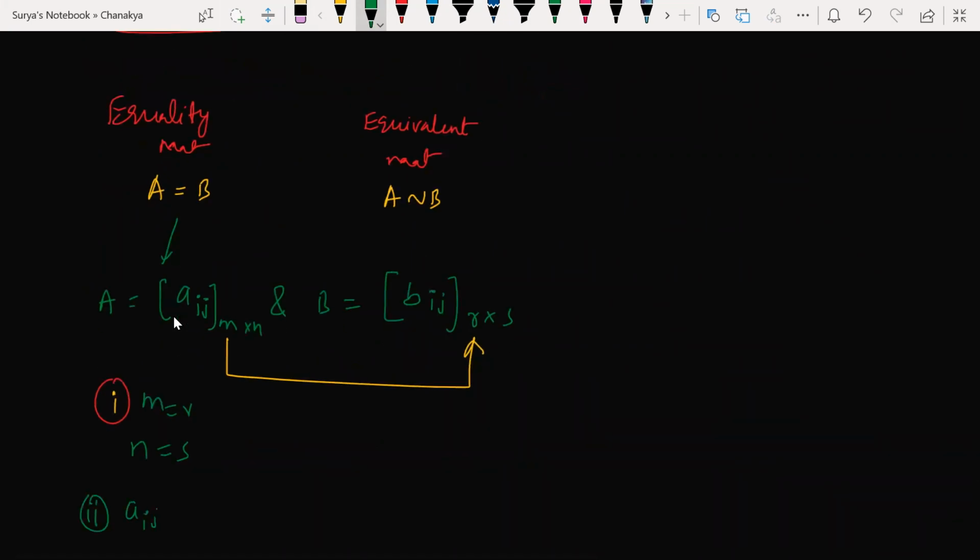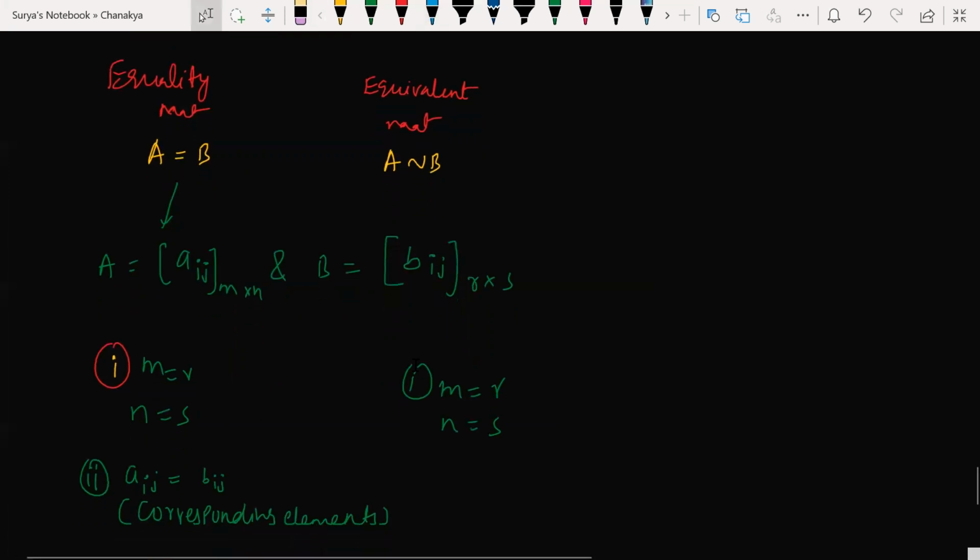Here Aij must be equal to Bij, which is nothing but corresponding elements. But in equivalent matrix, m must be equal to R and n must be equal to S. That's it. You need not bother about corresponding elements. Here corresponding elements need not be equal in equivalent matrices. Understood my point?